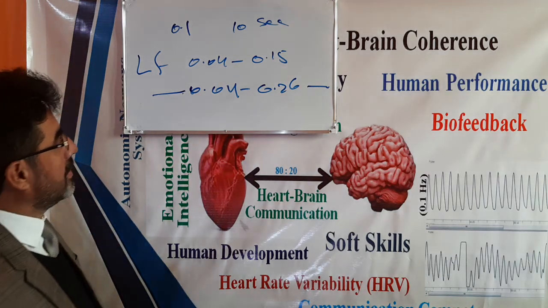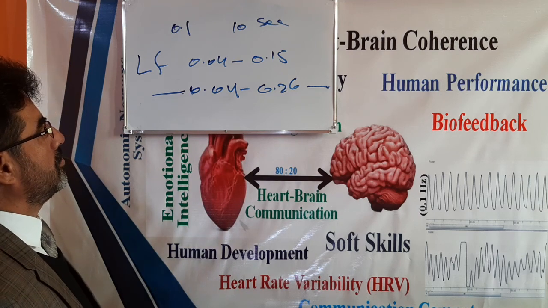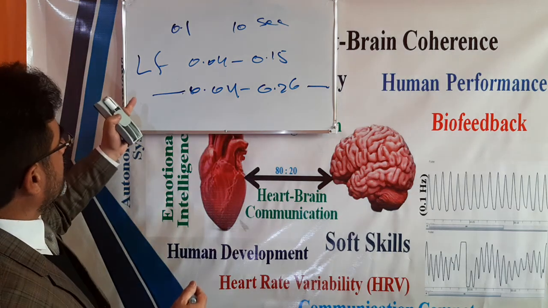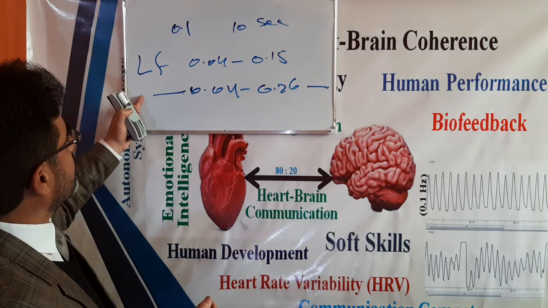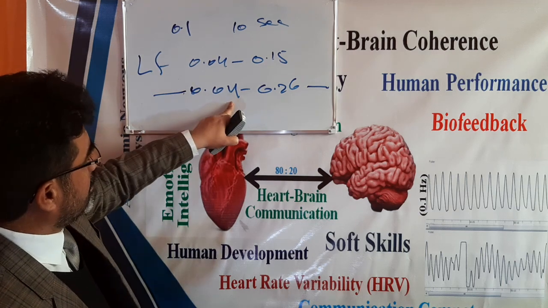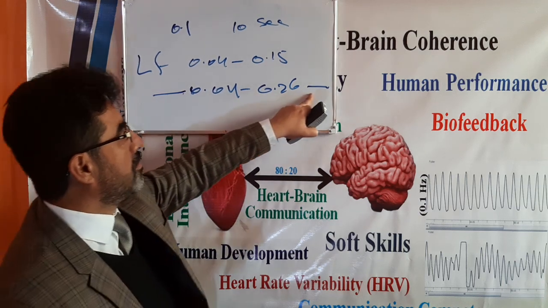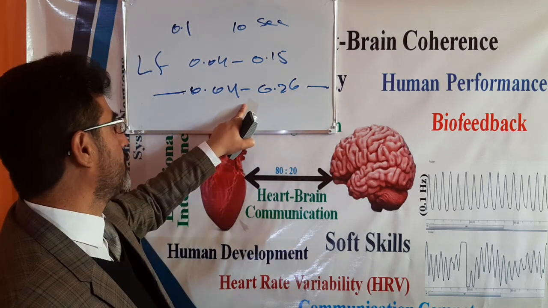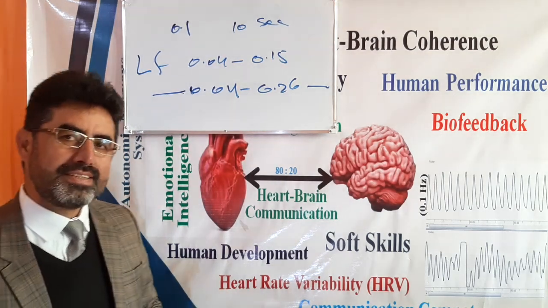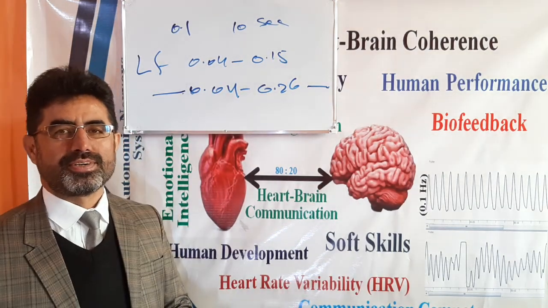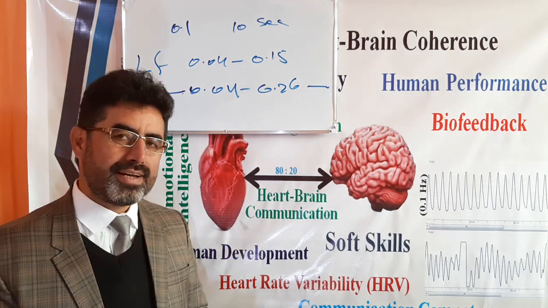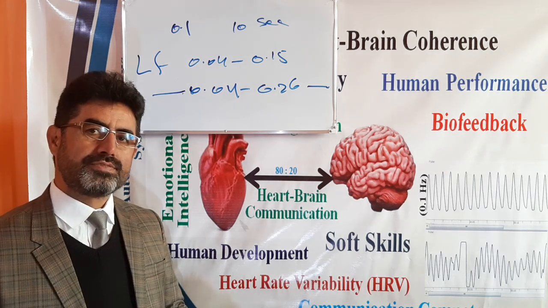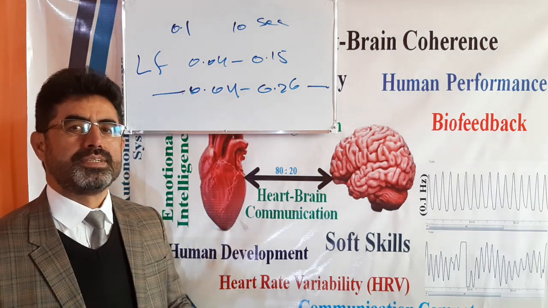And when we experience variations in the level of our heart rate variability, from below 0.04 to 0.04 or greater, or from higher than 0.26 to 0.26 or smaller, it means that we can successfully change our heart rate variability and our heart coherence from a not optimal situation to an optimal situation.